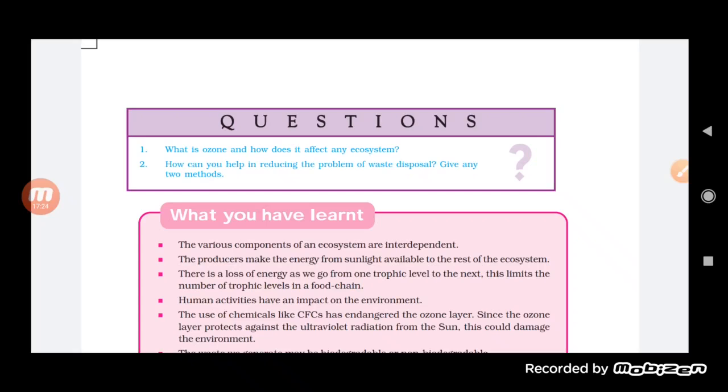How can you help in reducing the problem of waste disposal? There are different ways. People must be aware. They must know the differences between biodegradable and non-biodegradable waste, and by reducing and reusing, we can deal with the non-biodegradable waste, and then by vermicomposting and composting, these are the things we can use for reducing biodegradable waste material.